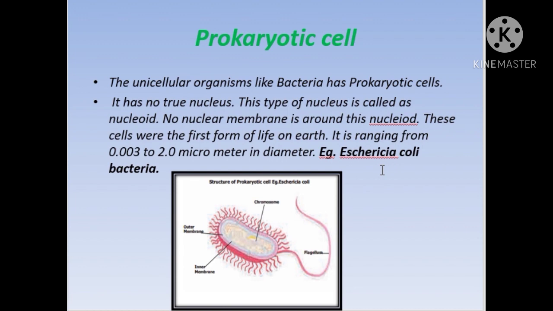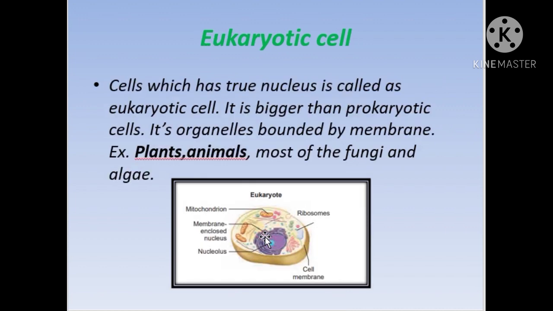So this is an example of a prokaryotic cell. E. coli, or Escherichia coli, is given as an example, and this is the structure of the E. coli. We are not going to go deeply into the structure of the E. coli. Maybe in the next level, in 7th standard, we will be studying about E. coli structure. And now it will come to the eukaryotic cell.